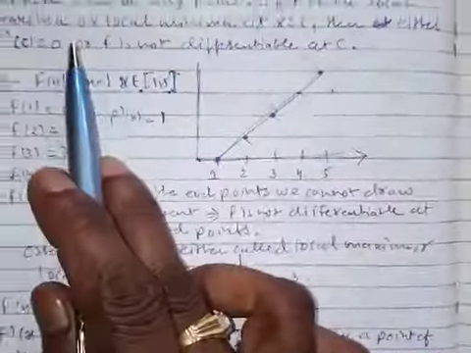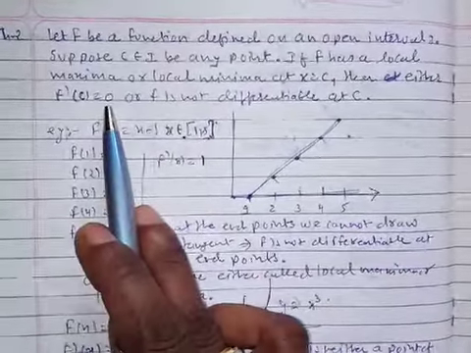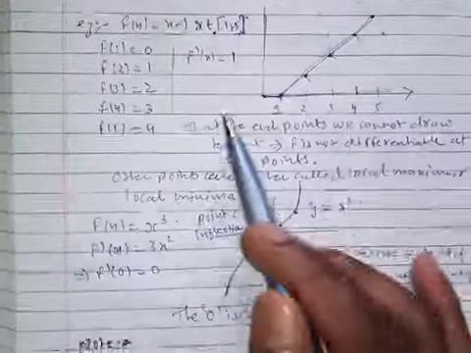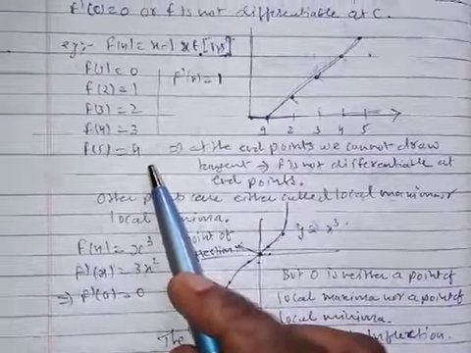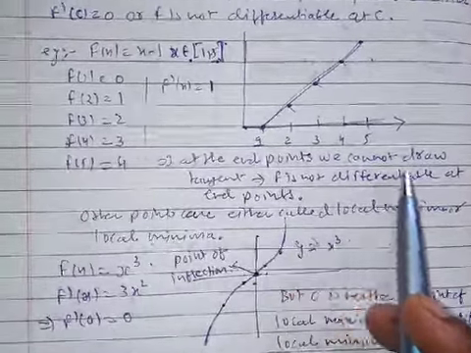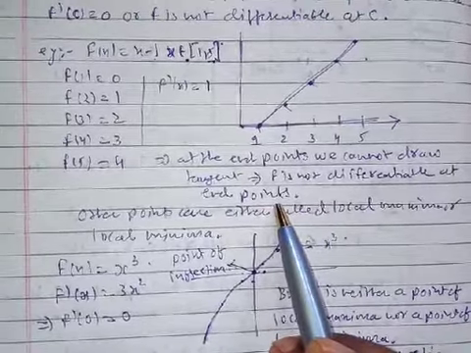So the first important condition is that either f dash of c is equal to 0 or f is not differentiable at c. Okay, we found out all these values. What we got? That at the end point we cannot draw a tangent, so f is not differentiable at the end point. Is it?